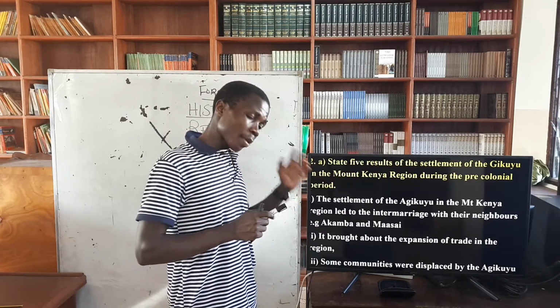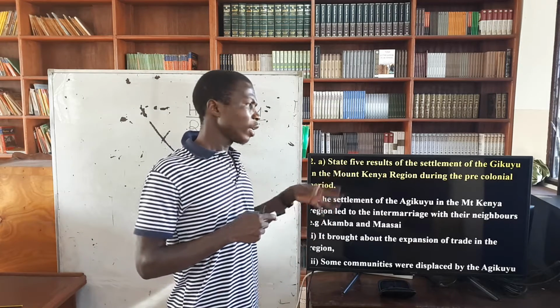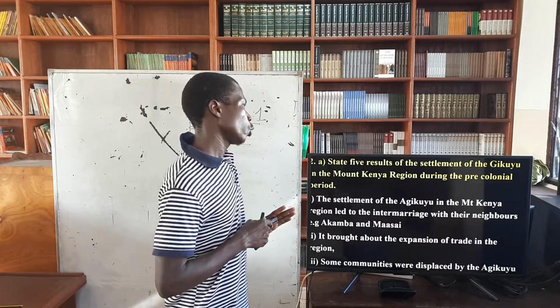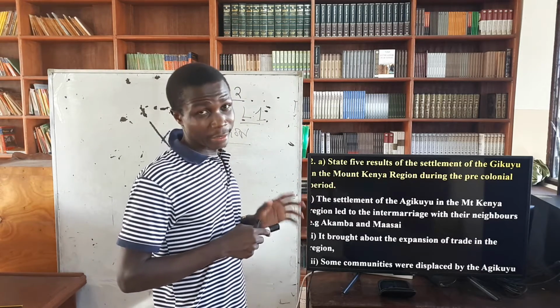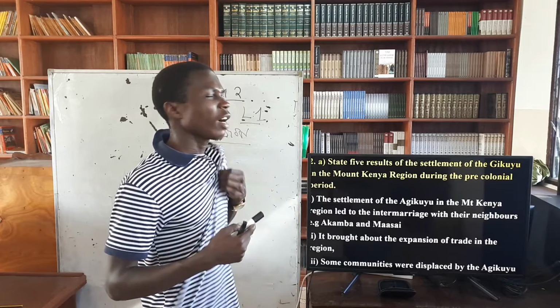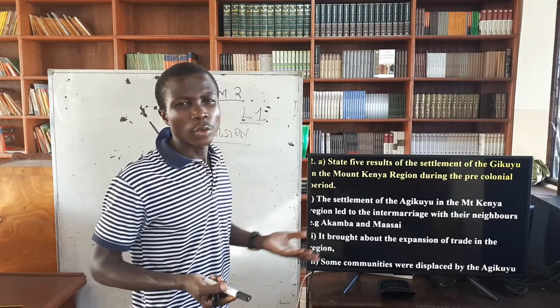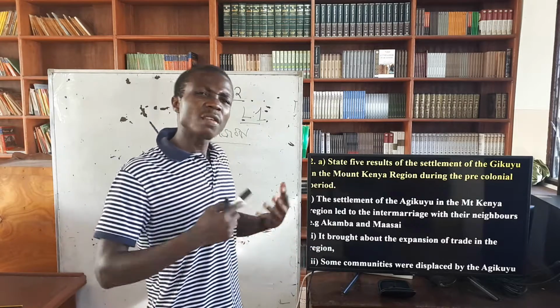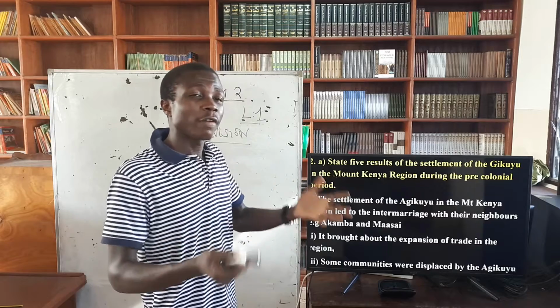So, state the results. After knowing the reason that made these people move from one place to another, that is based on the question, let's now look at the Kikuyu. Most of the reasons you'll find out are the same. But then let's look at the results. After these people moved to Kenya as the Kikuyu people, what were the results? What were the impacts? What were the effects on the people of Kenya, or those people that were found within?